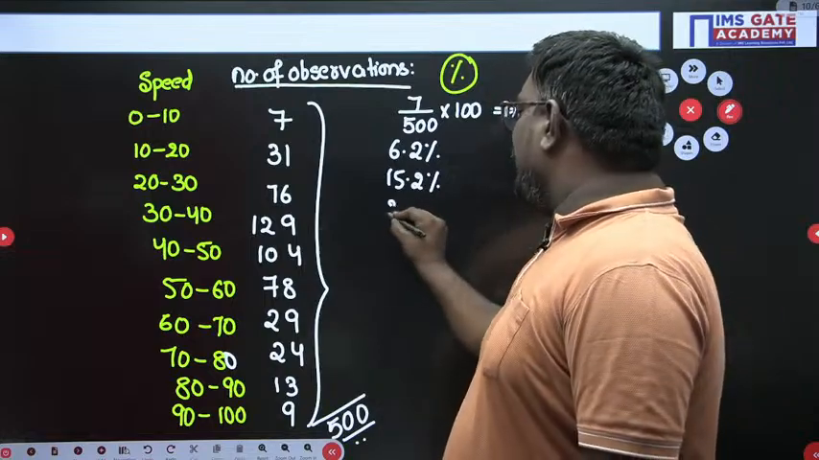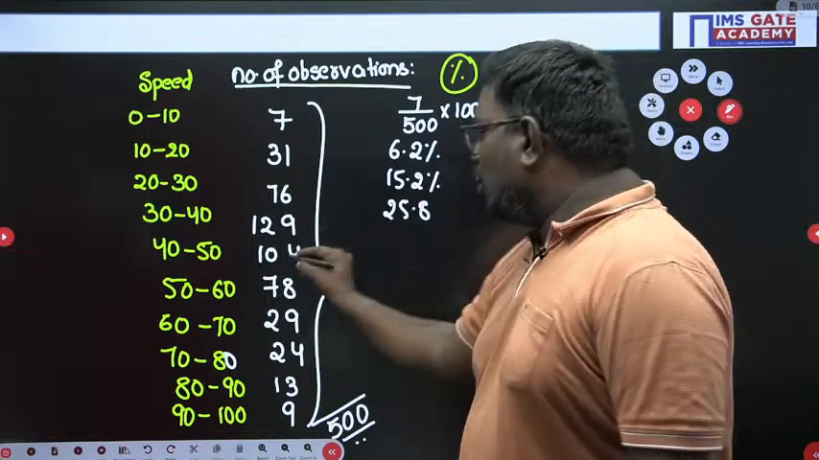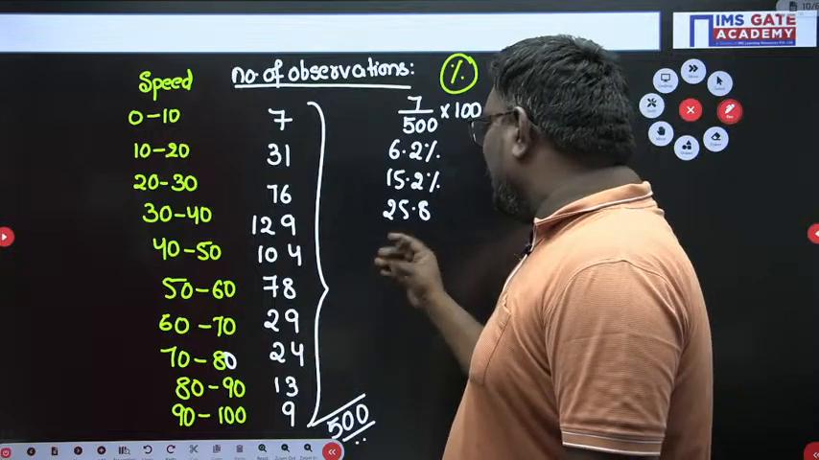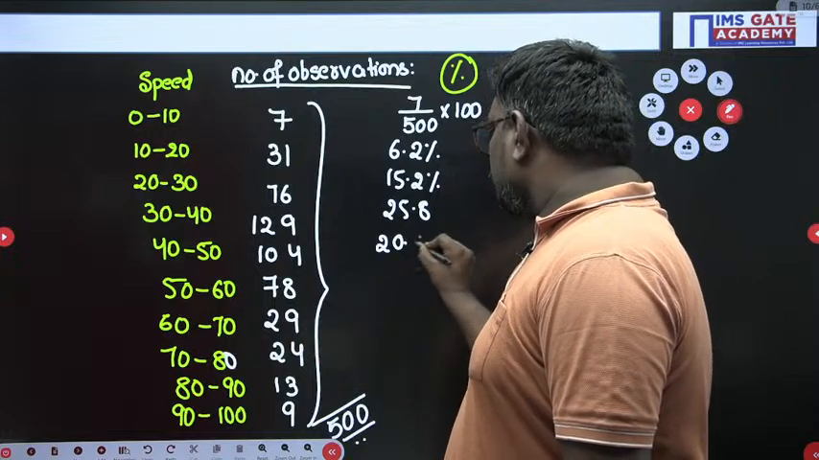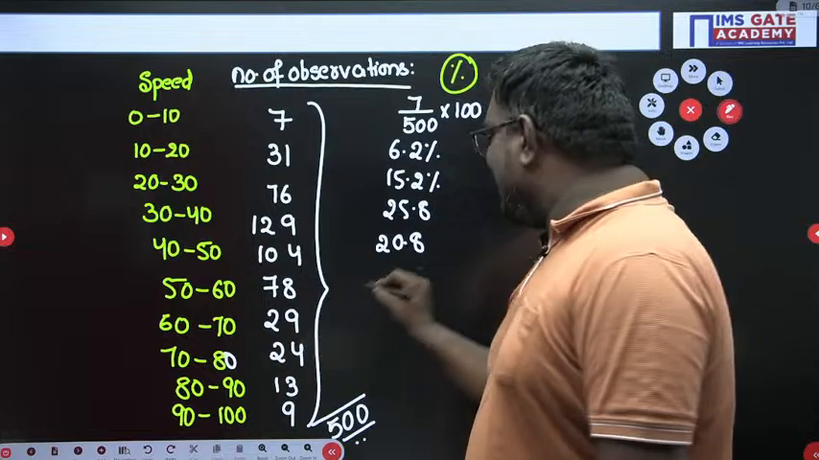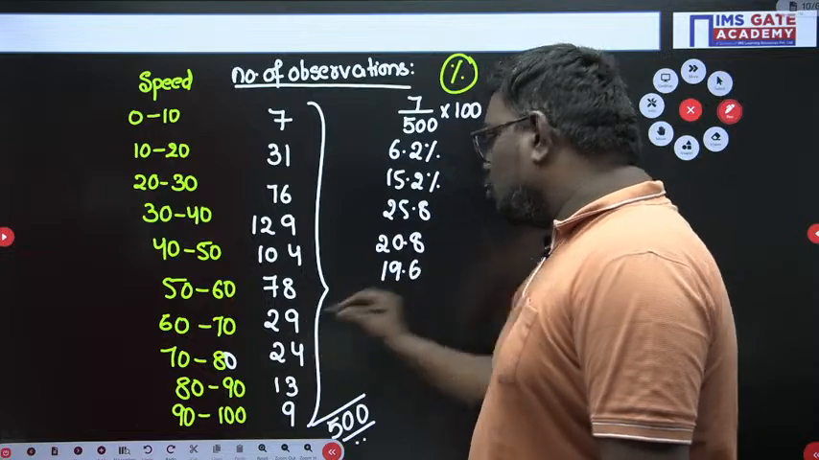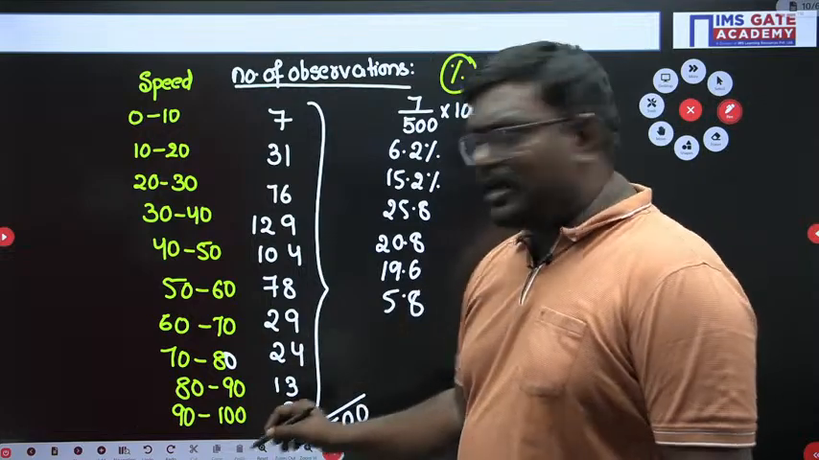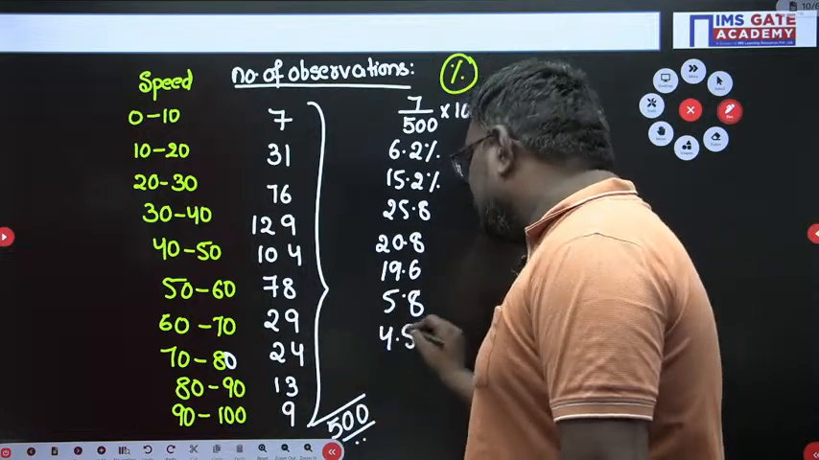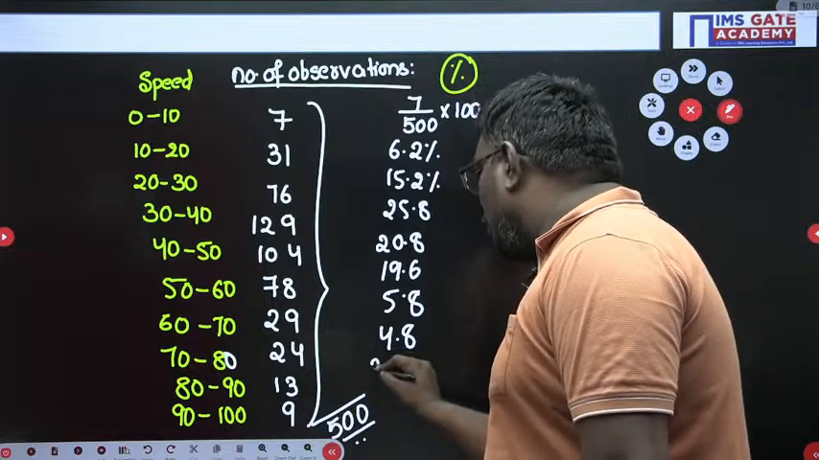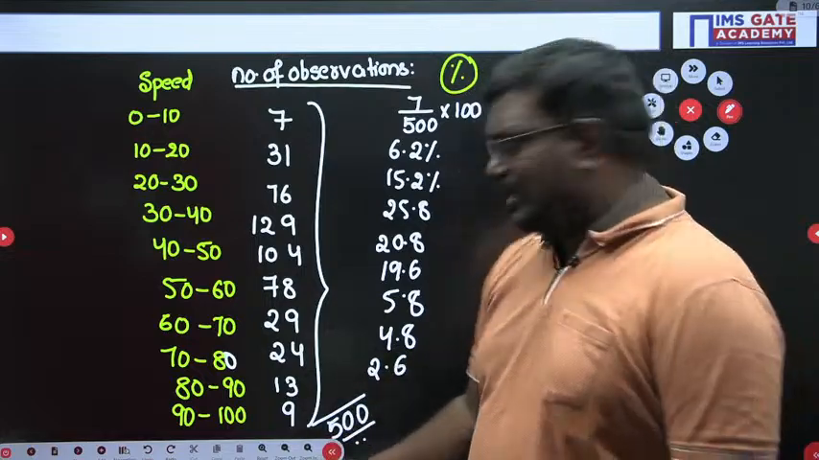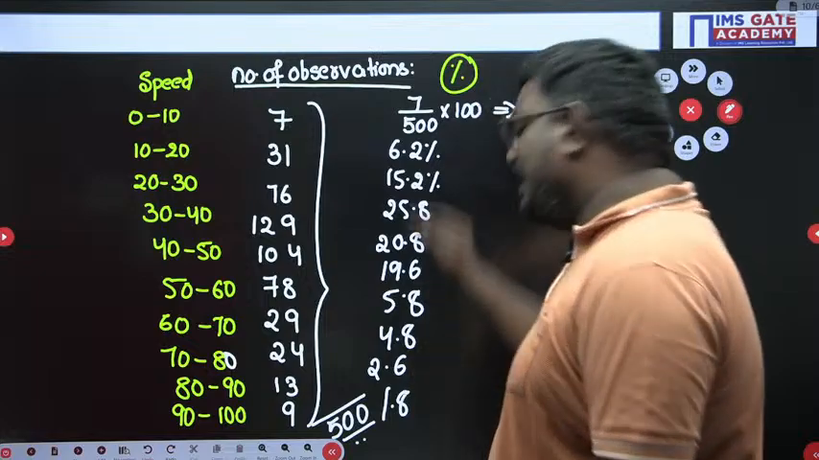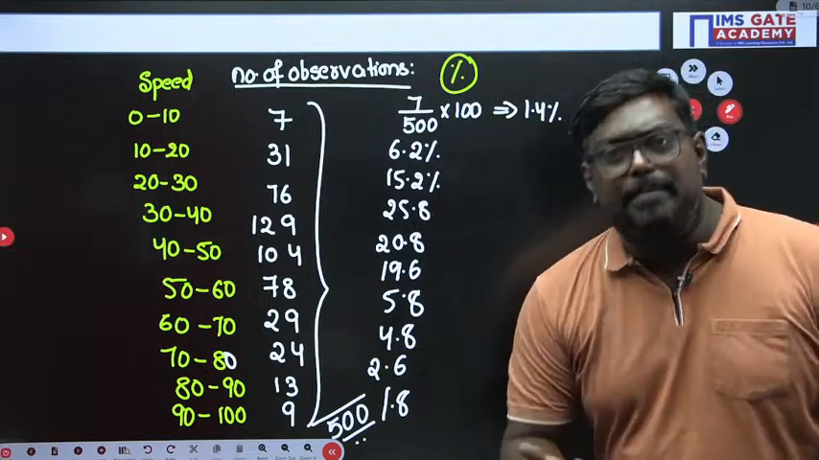It is 25.8 percentile. If I talk about 24, it is 20.8 percentile. If I talk about 78, it is 19.6. 29 is what, sir? 5.8. 24 is how much? 4.8. 13 is how much? 2.6. And 9 is how much, sir? You will get the value as 1.8 percentile. So, these are all about the percentages.